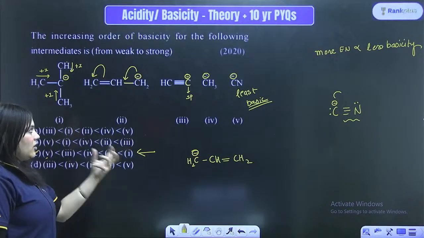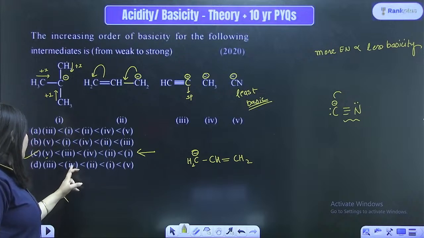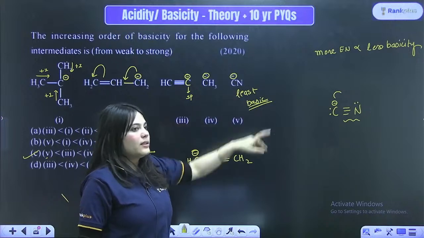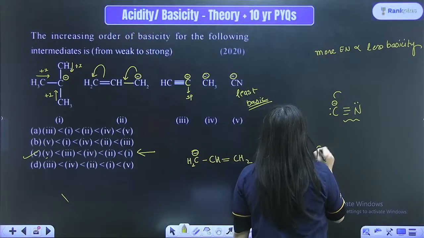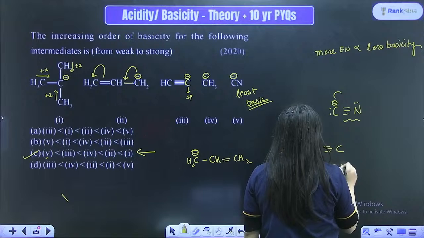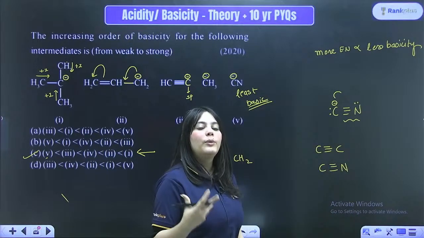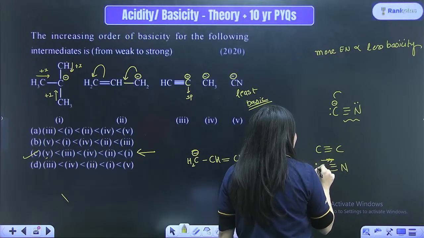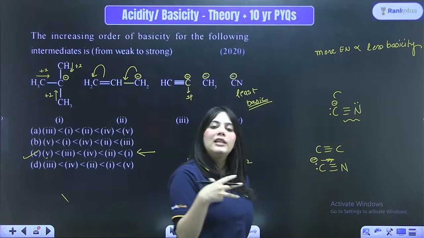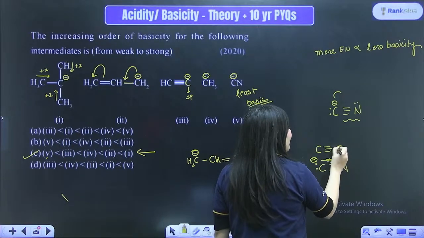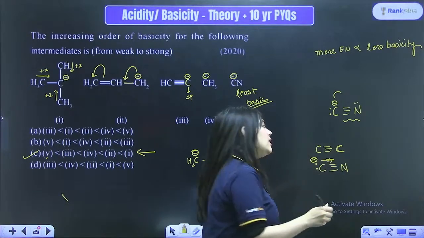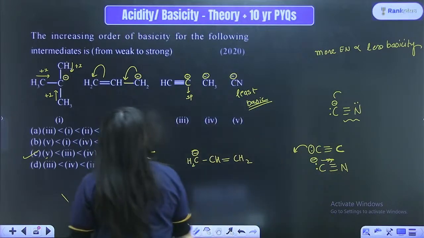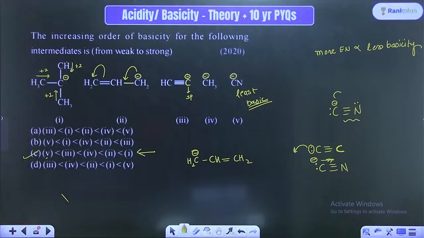Then followed by your CH3 minus, again it can donate. Then followed by this sp hybridized carbon, and then followed by this C. If I have to compare C triple bond C and C triple bond N, nitrogen is a more electronegative group. So it will attract more electrons to itself. Hence it is not able to easily donate the electrons as compared to when a carbon is attached to another carbon. So this one can easily donate electrons as compared to C triple bond N. So C triple bond N is the least basic compound, right?